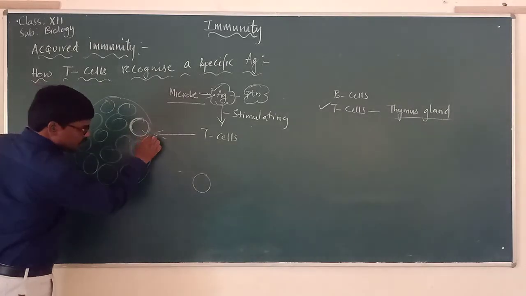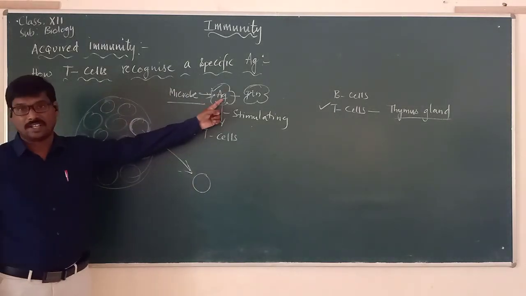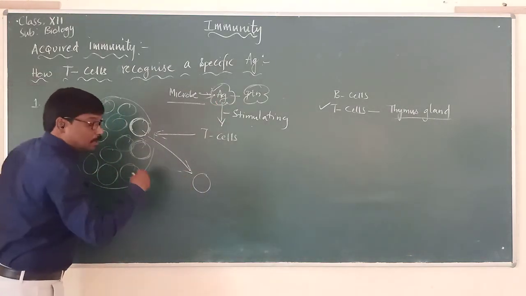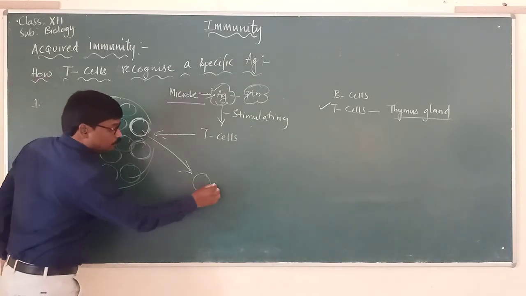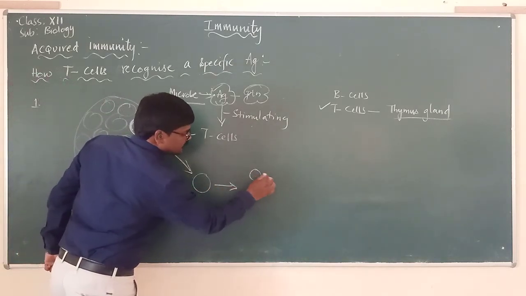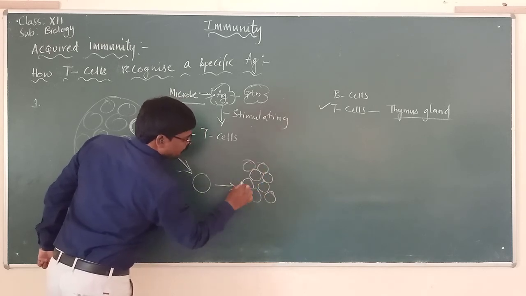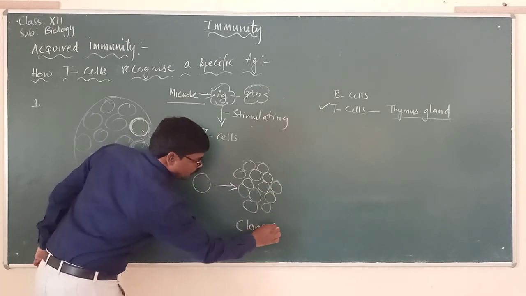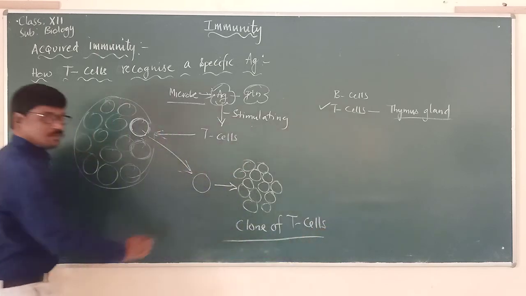this T cell is stimulated by the antigen. And this one single T cell will multiply rapidly. It multiplies rapidly and forms a clone of T cells. There are many cells, which we call a clone of T cells. A clone of T cells is formed.